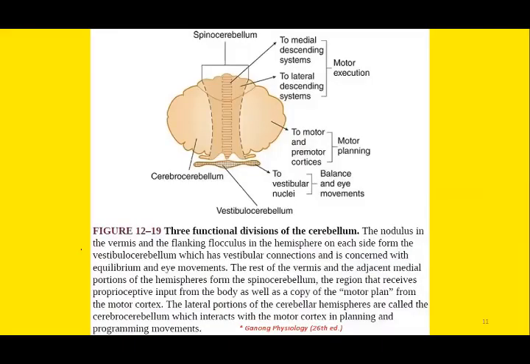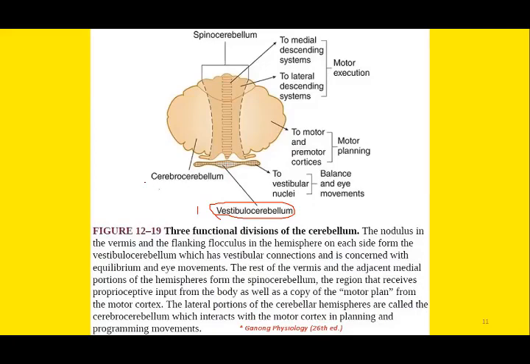Now this figure is very important. This is taken from Ganong's review of medical physiology. I will request the students to go through the pages of Ganong's physiology. This is very comprehensive and descriptive. Here you can see all the three divisions, the three functional divisions of the cerebellum, starting from the vestibulocerebellum. This is the portion of the flocculonodular lobe.